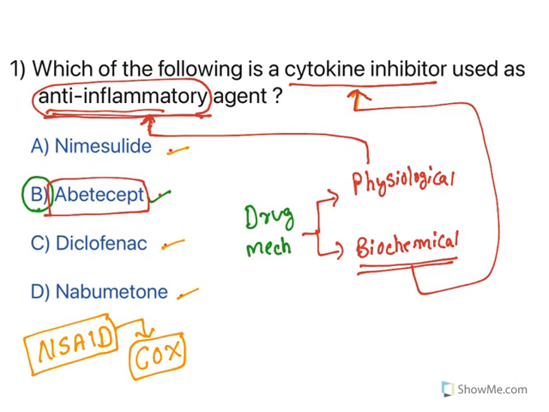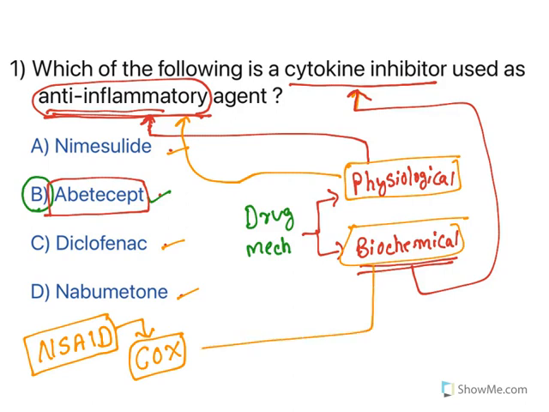You take any drug in pharmacology, when you read about mechanism of action, you will happen to see both these things. Take the case of NSAIDs. For all NSAIDs, the physiological action is anti-inflammatory action. What is the biochemical action? They inhibit cyclooxygenase enzyme. So, whenever you read about pharmacology drugs, think about both the things. Physiological effects: when you talk about a drug, you should be able to tell which disease it is used to treat. That is the physiological action. But when you dig deeper and talk about how it acts, it becomes a biochemical action. You need to think about this and read like this.